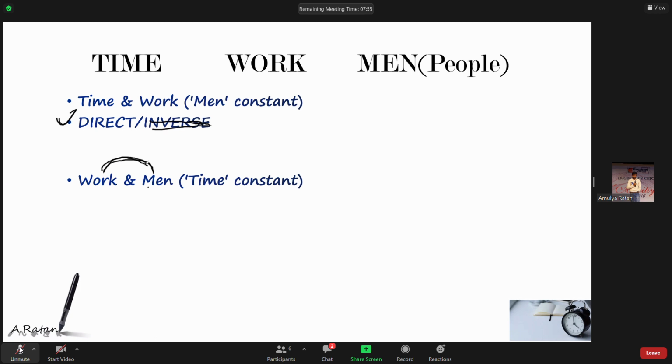Time is constant. Consider we have 1 week time. Okay, got it. This time it is inversely direct. Earlier it was directly inverse. Anyhow, don't get confused. Let us understand. Time is constant. We have 1 week time, a constant time, fixed, neither more nor less. If we keep more people on the work, they will do less work in 1 week. And if we keep less people, they will do more work in 1 week. Is it like that?